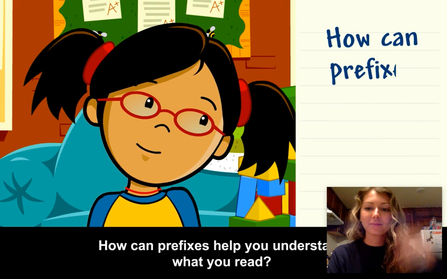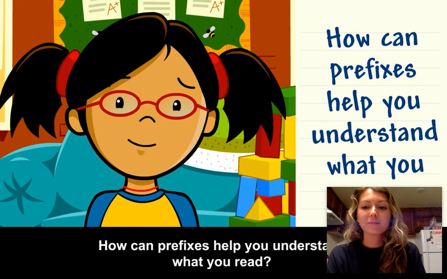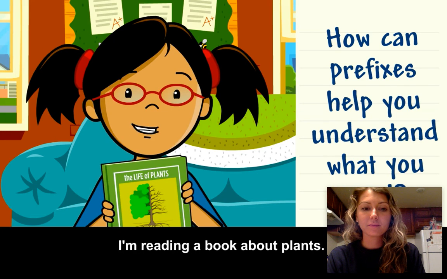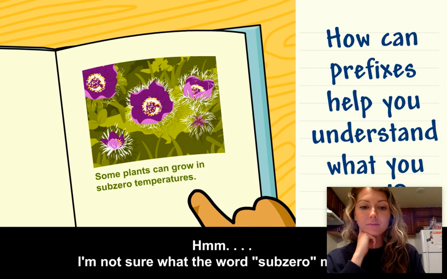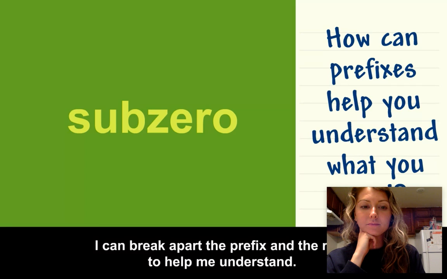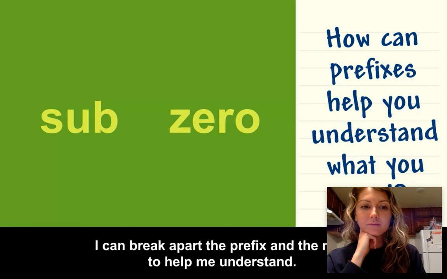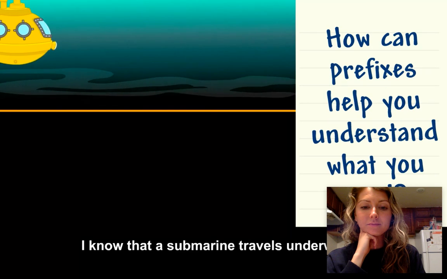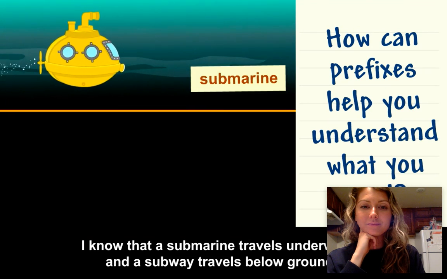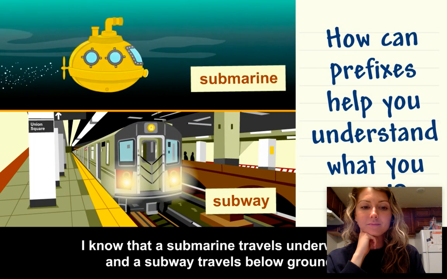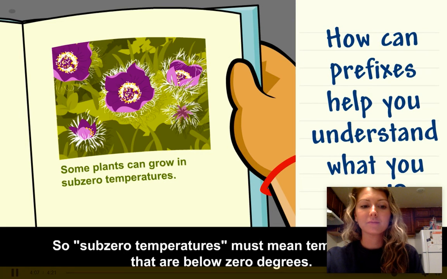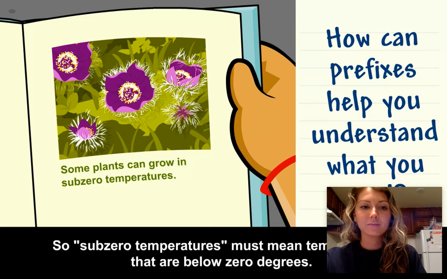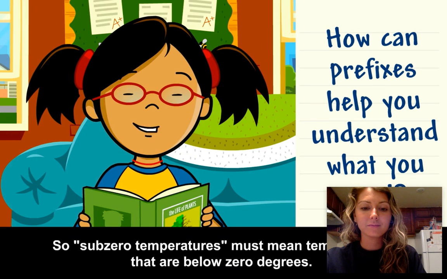How can prefixes help you understand what you read? I'm reading a book about plants. Some plants can grow in sub-zero temperatures. I'm not sure what the word sub-zero means. I can break apart the prefix and the root to help me understand. I know that a submarine travels underwater, and a subway travels below ground. The prefix sub must mean under. So sub-zero temperatures must mean temperatures that are below 0 degrees.